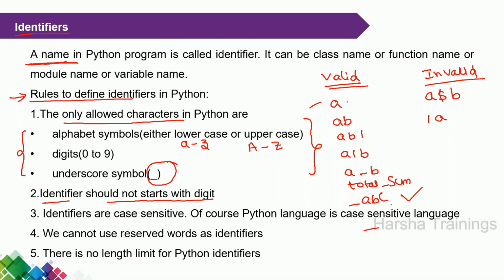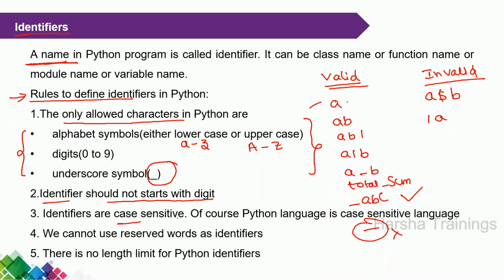A single underscore alone is invalid. Okay, you got it? If any name starts with a digit, it is not allowed. That is an invalid identifier. It can start with either alphabets or underscore only. Otherwise, a single underscore is not possible as a variable name.